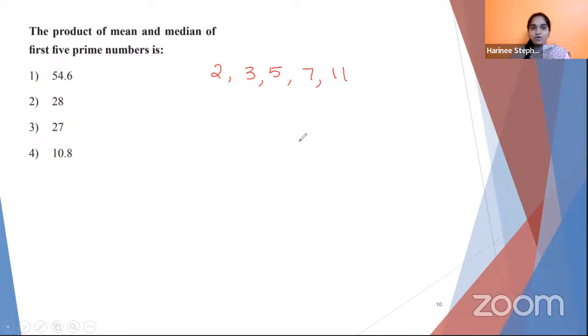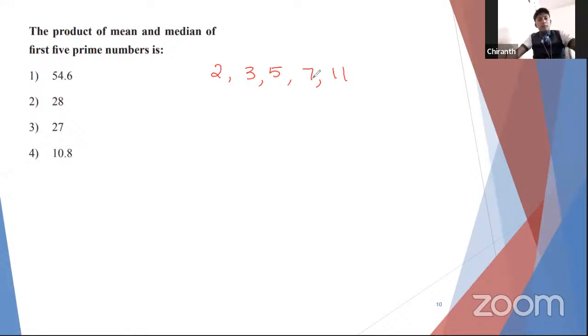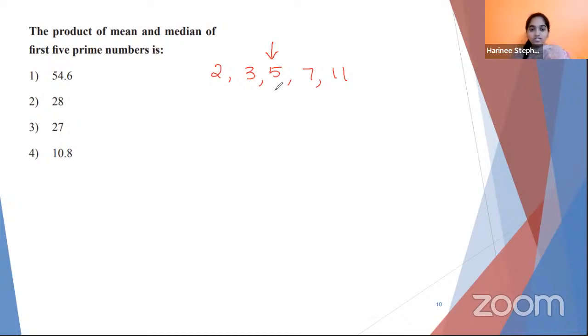So Chitran, tell me, what do you mean by median? Middle term. Yes, the middlemost value. So which is the middlemost value here? 5. For the median you have to arrange in ascending or descending order. Since we have already arranged, we need not worry about it. So the median value is 5. They are asking for the product of mean and median.